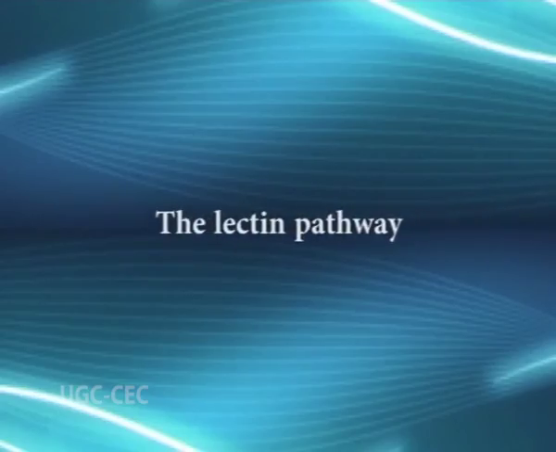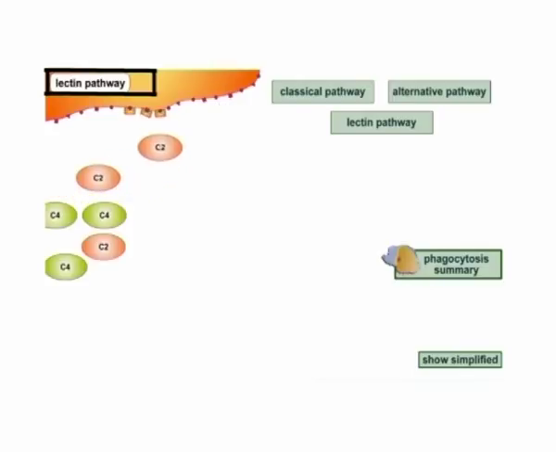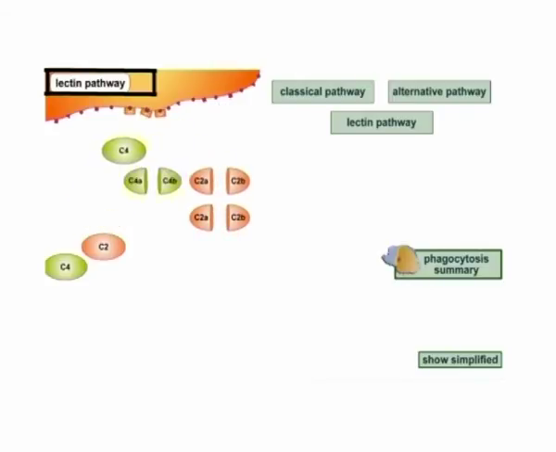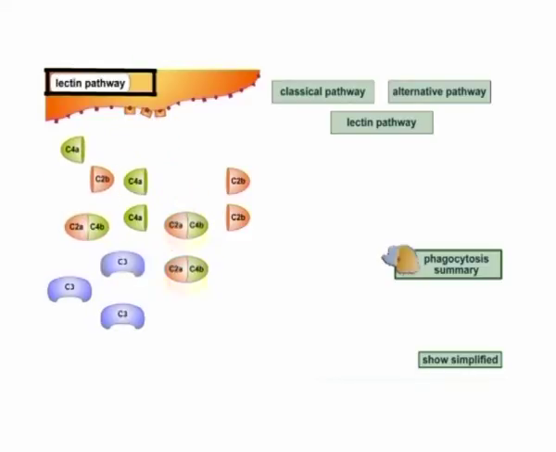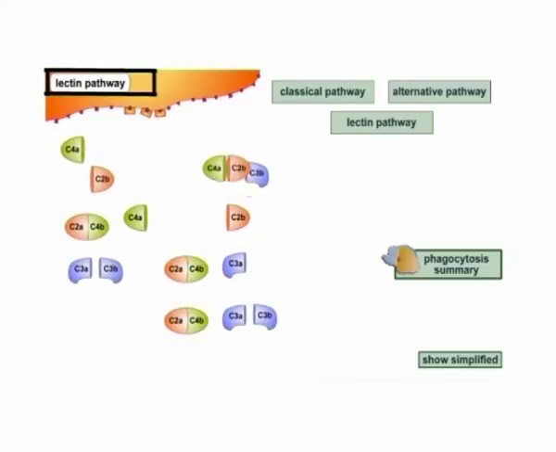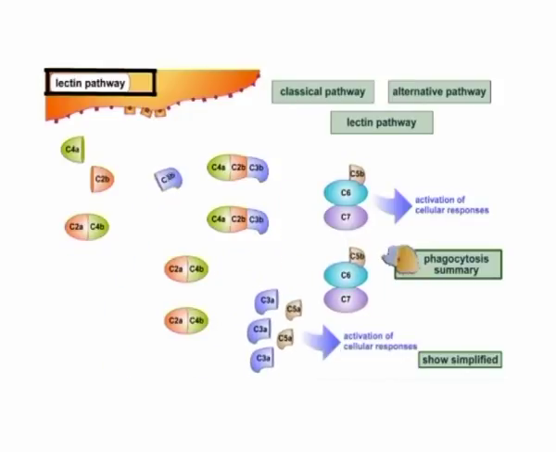Now, the lectin pathway. Lectins are proteins that recognize and bind to specific carbohydrate targets. It does not depend on antibody for its activation. However, the mechanism is more like that of the classical pathway because after its initiation, it proceeds through the action of C4 and C2 to produce a C5 convertase.